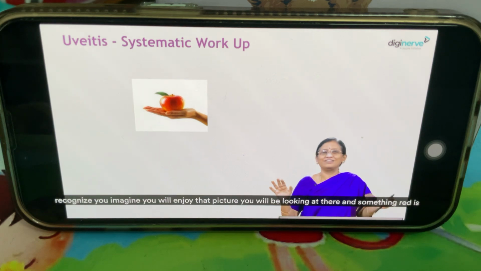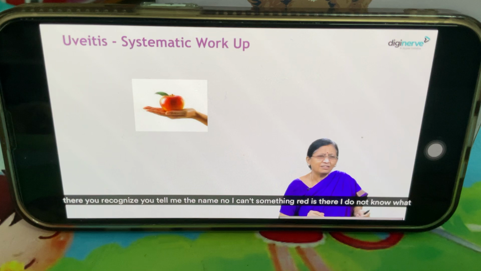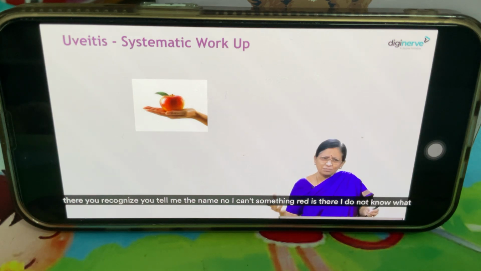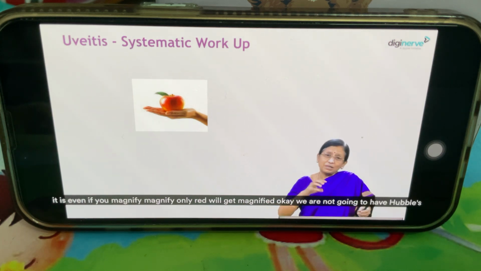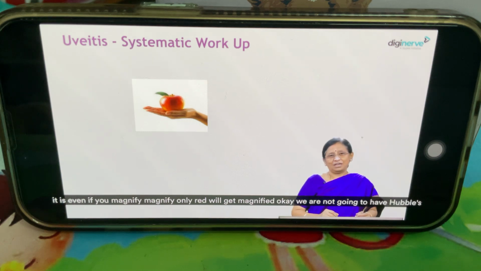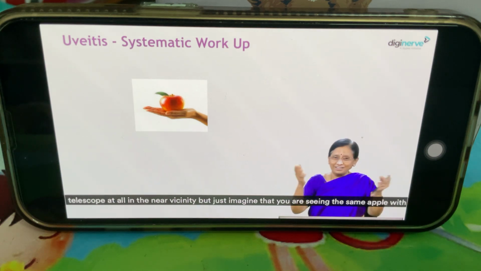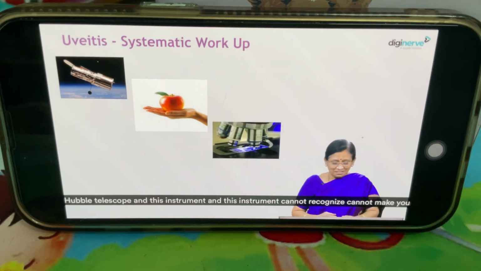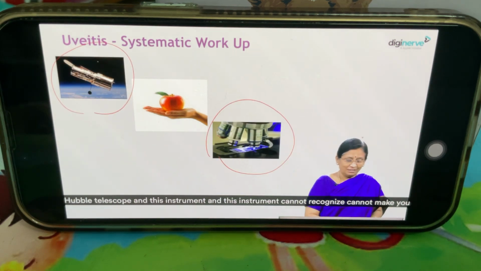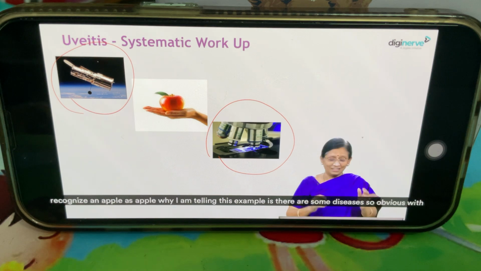Will you recognize an apple under a microscope? You will not recognize. You will be looking there and something red is there. You tell me the name. Oh, I can't. Something red is there. I do not know what it is. Even if you magnify, only red will get magnified. Okay. We are not going to have a Hubble telescope in the near vicinity, but just imagine that you are seeing the same apple with a Hubble telescope. And this instrument cannot make you recognize an apple as an apple.